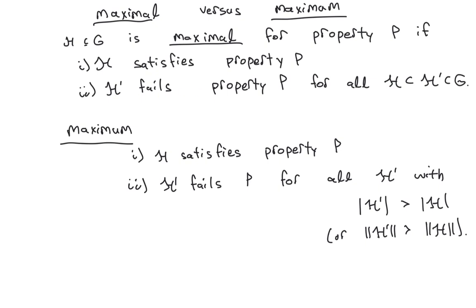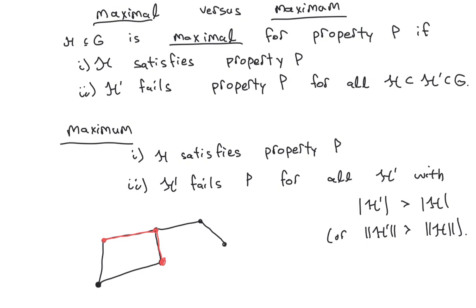So in other words, you have a subgraph that satisfies the property, and there's no way to add vertices to the graph to get a larger one that does. On the other hand, when we say something is maximum, that means that not only does that subgraph satisfy the property, but any larger subgraph fails that property.